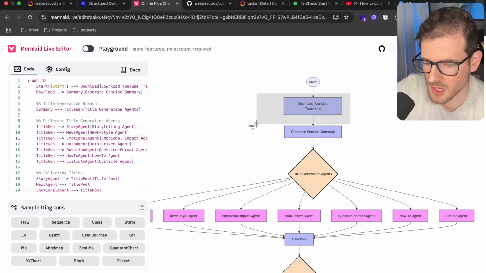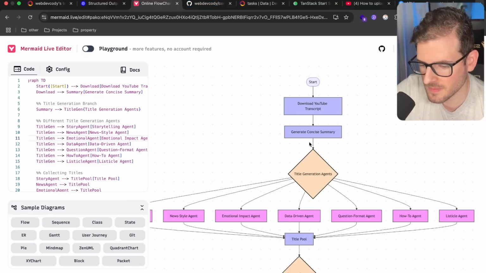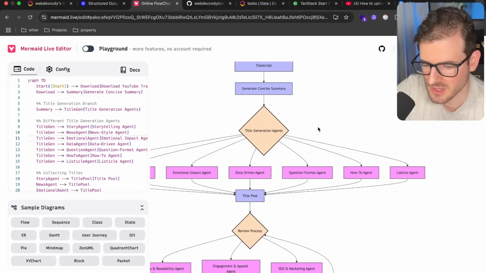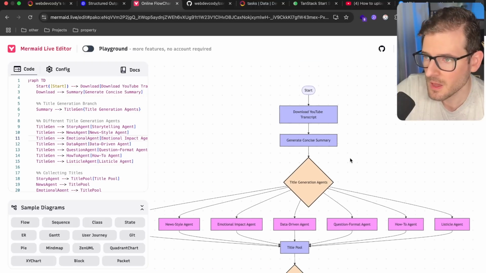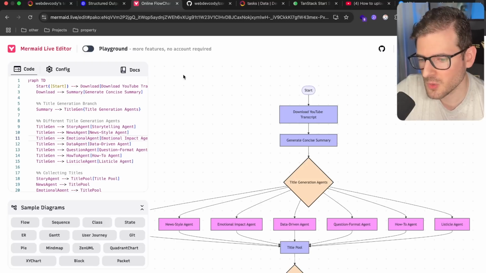All right, so we implemented the logic for this one that downloads the transcript and also this one that makes a summary from the transcript that we can use for these different agents that'll generate the titles. But I do want to bring in something cool that Convex has. They have a whole thing called Convex Components.